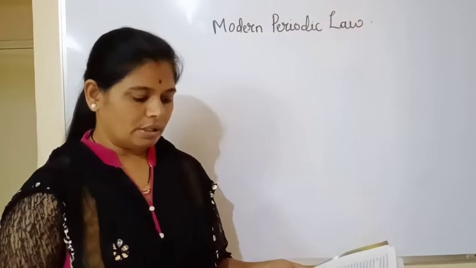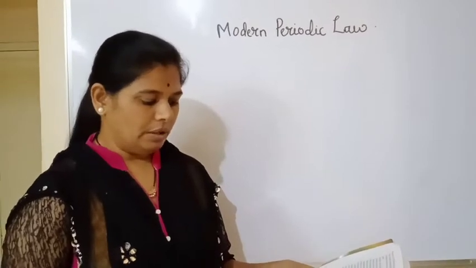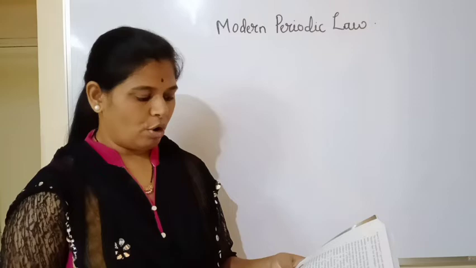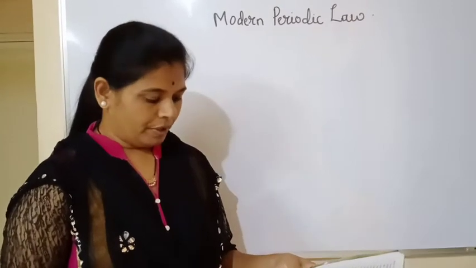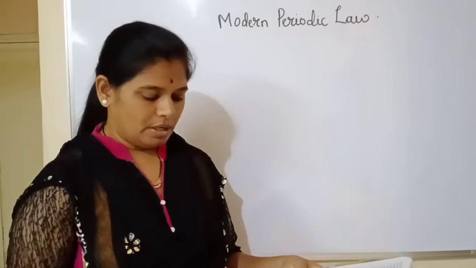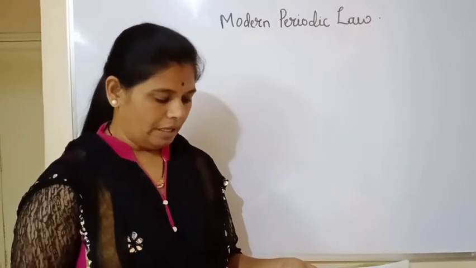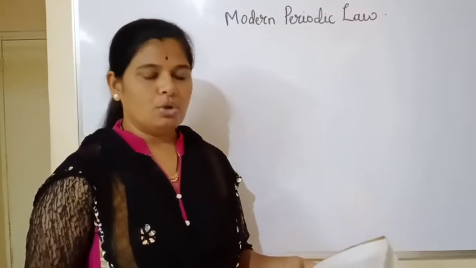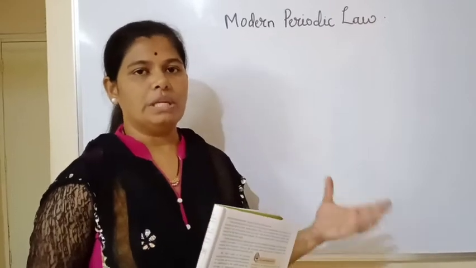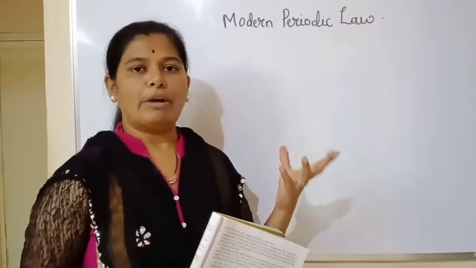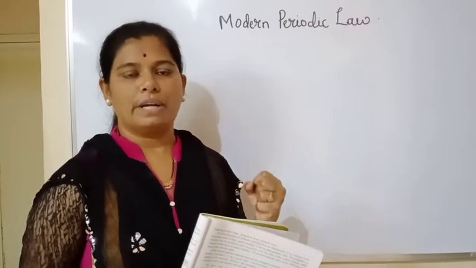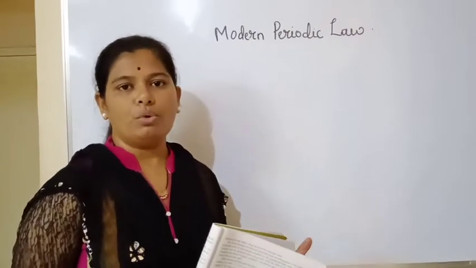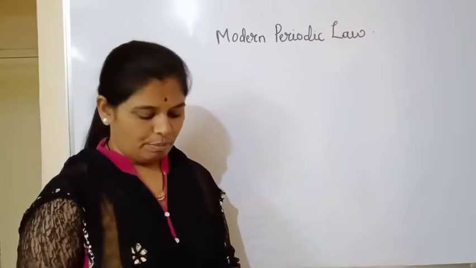By doing certain experiments, Moseley concluded this. This revealed that atomic number is a more fundamental property of an element than its mass. So, instead of atomic mass, atomic number is the most fundamental property which we can use to frame the modern periodic table.